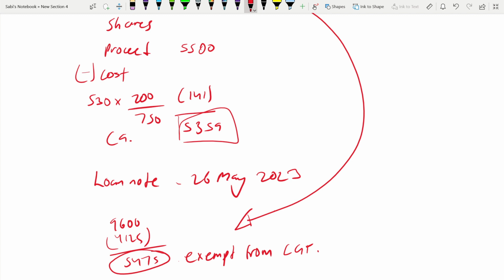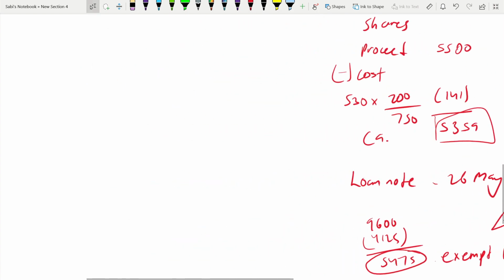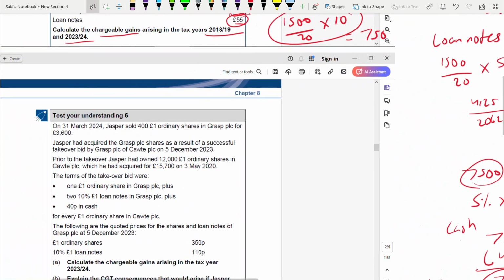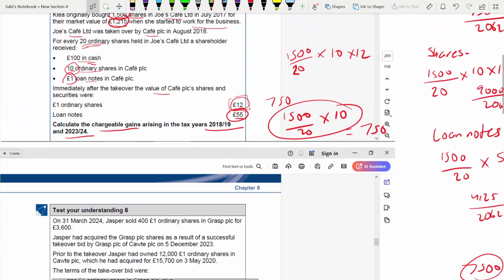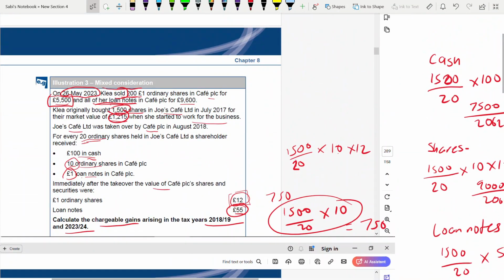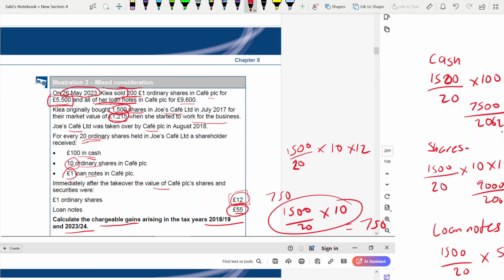So now, what about the tax rate? At the end, you have to talk about tax rates. Whether it would be taxed at 10 or 20%. Because it's not a residential property, 18-28% does not come into the picture. Now, look at it. To know the tax rate, always see whether someone is a basic rate taxpayer or a higher rate taxpayer. This is very important. Based on this also, only then you can say.